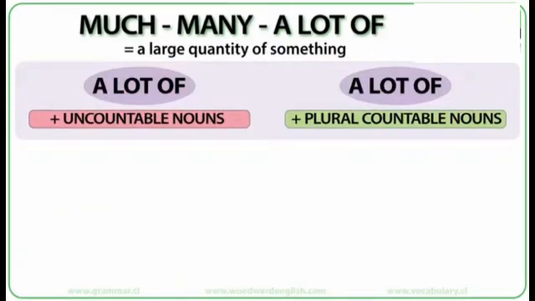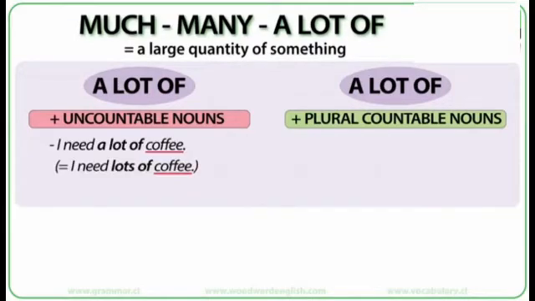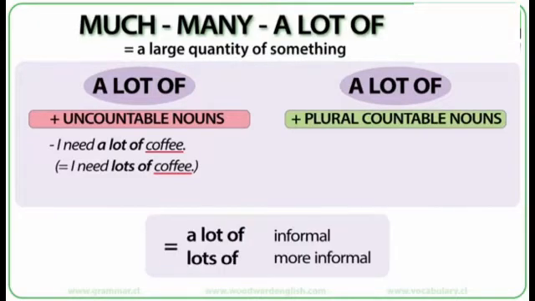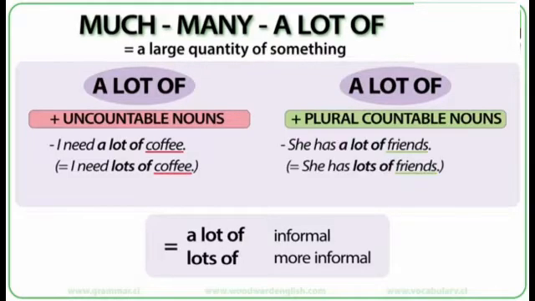We use a lot of with both uncountable nouns and plural countable nouns, like I need a lot of coffee, or you can say I need lots of coffee. There is no difference in meaning, though in general a lot of is informal and lots of is even more informal.